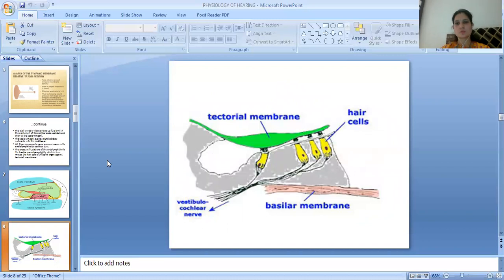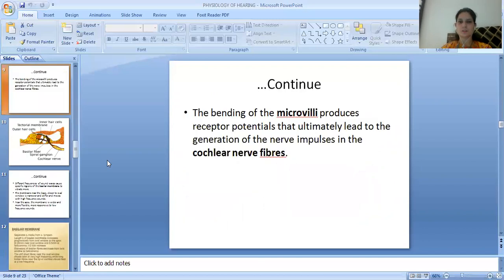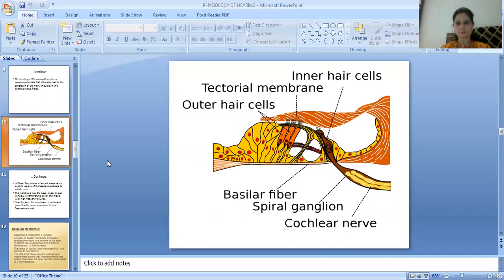Then there is the image where we can see the tectorial membrane, which is attached to the hair cells. Then there is the vestibulocochlear nerve, then the basilar membrane. The bending of the microvilli produces the receptor potentials that ultimately lead to the generation of nerve impulses in the cochlear nerve fibers. In this picture, we can see the tectorial membrane, the inner hair cells, outer hair cells, basilar fibers, spiral ganglion, then the cochlear nerve.